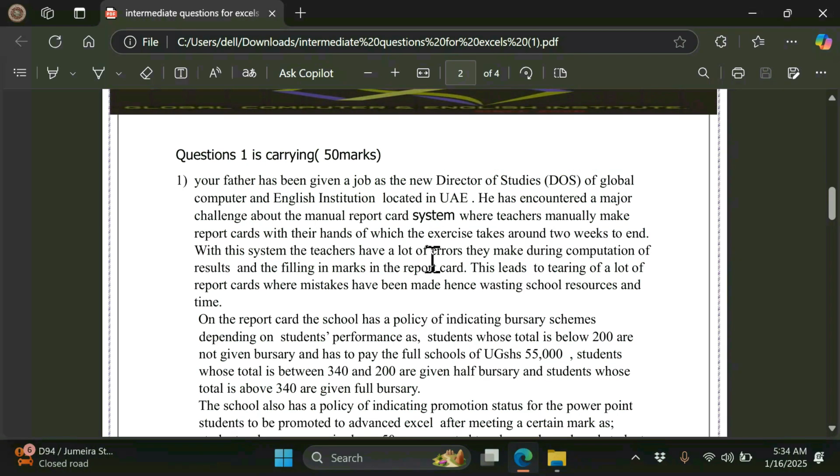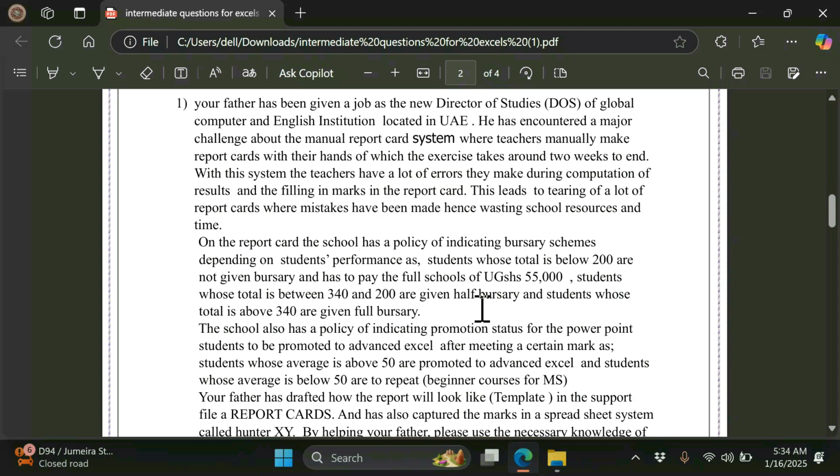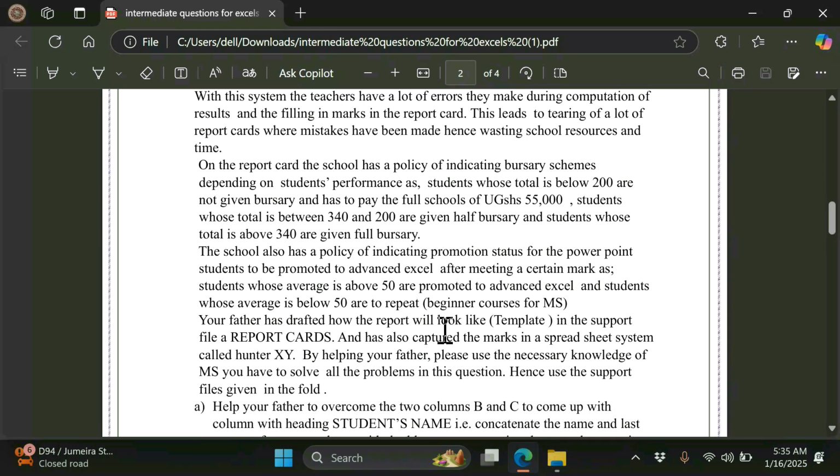the school has a policy of indicating bursary schemes depending on students' performance. Students whose total is below 200 are not given a bursary and have to pay the full school fees of Uganda shillings 55,000. Students whose total is between 200 and 340 are given a half bursary, and students whose total is above 340 are given a full bursary.